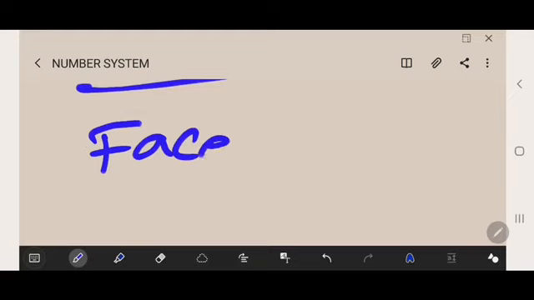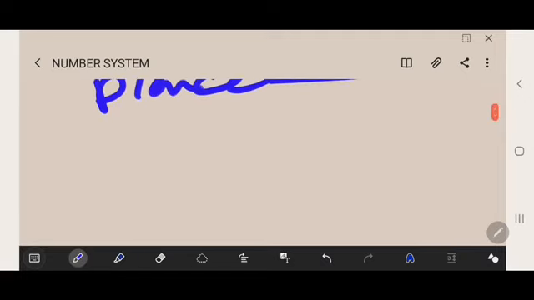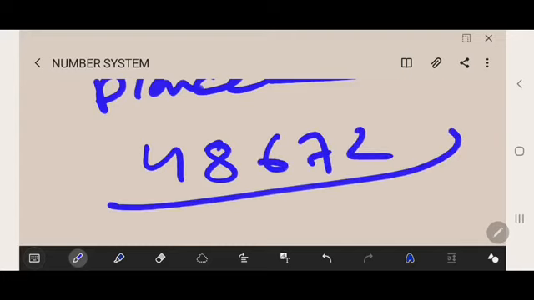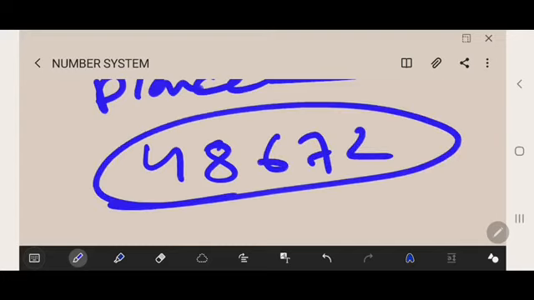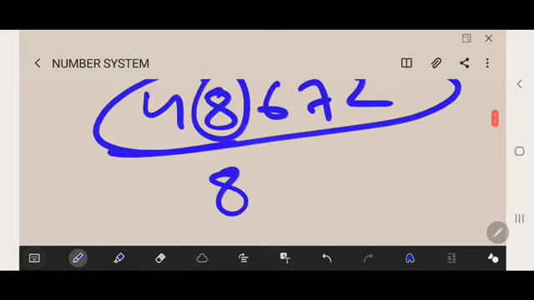And we'll discuss what is face value and place value. First of all, face value and thereafter the place value. So we'll discuss both things. Firstly, we'll start with the face value. In a numeral, the face value of a digit is the value of the digit itself, irrespective of its place in the numeral. An example for the face value is 486,729. If we consider the face value for 8, the face value for 8 is 8. The face value for 7 is 7.